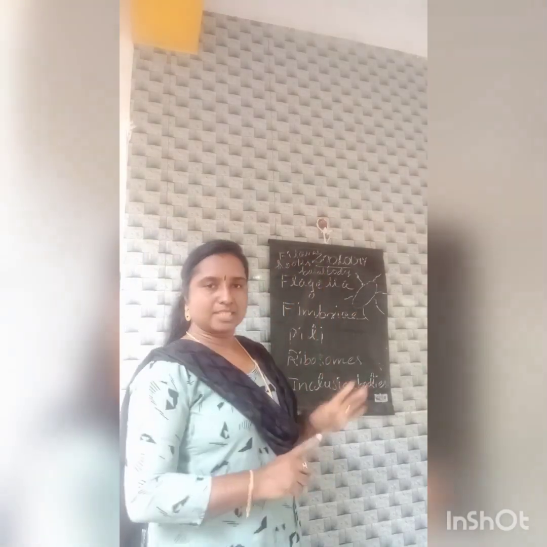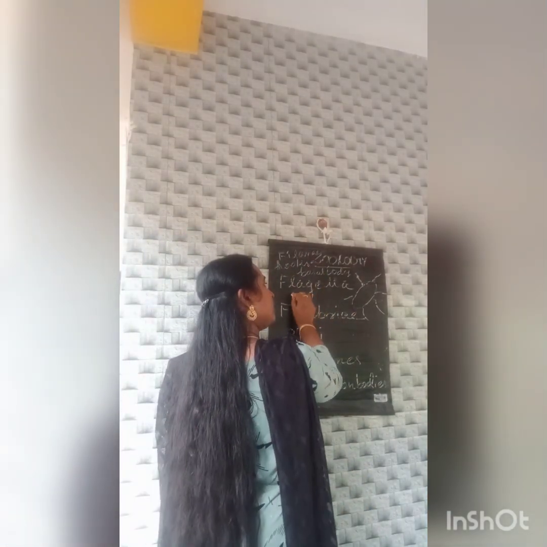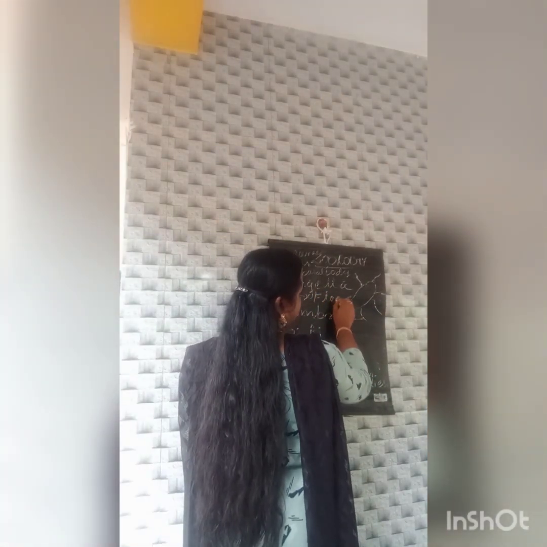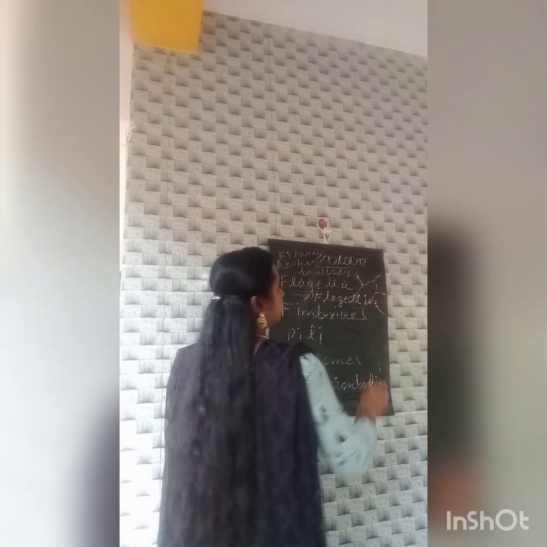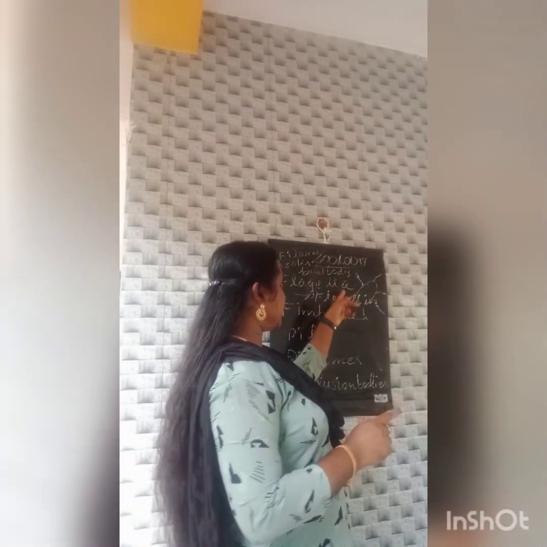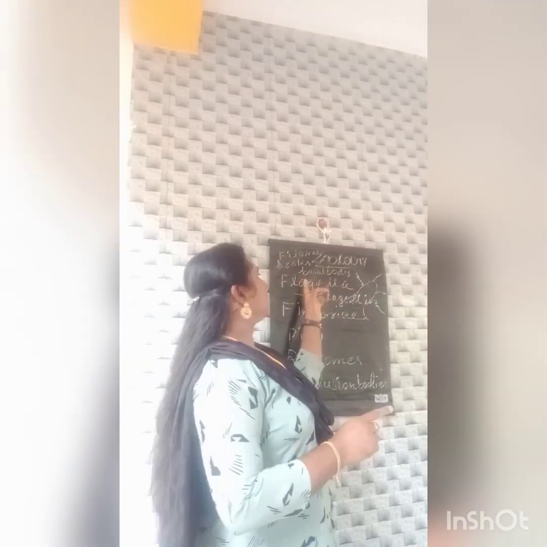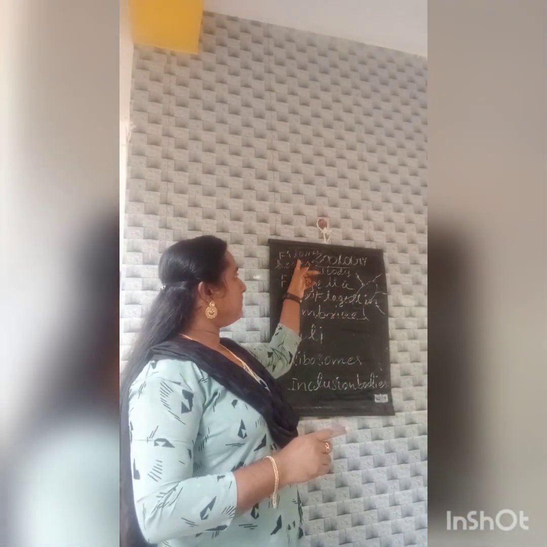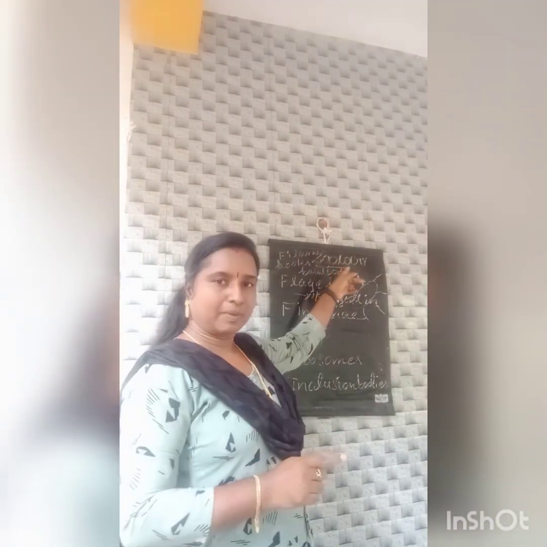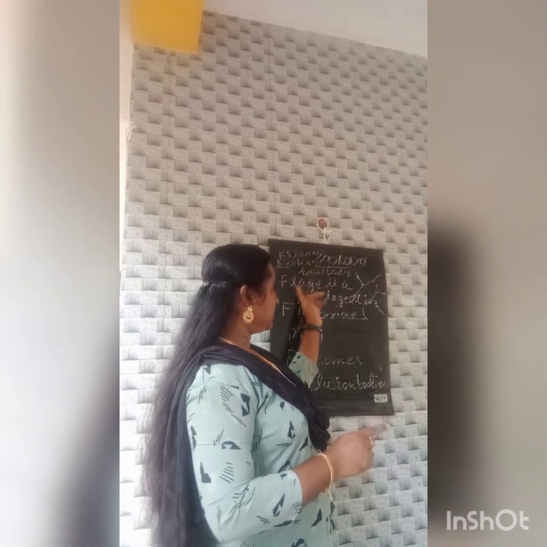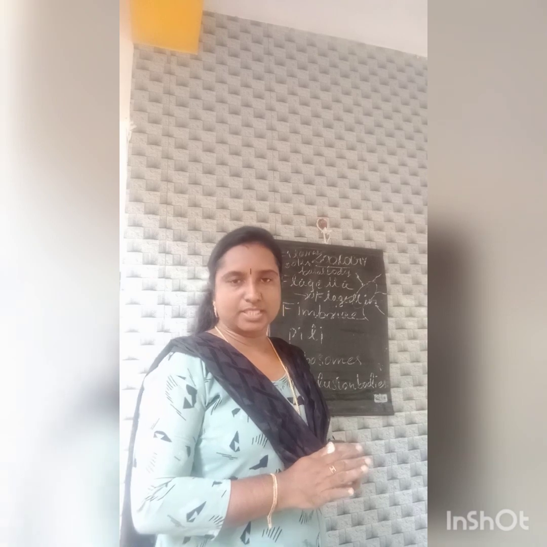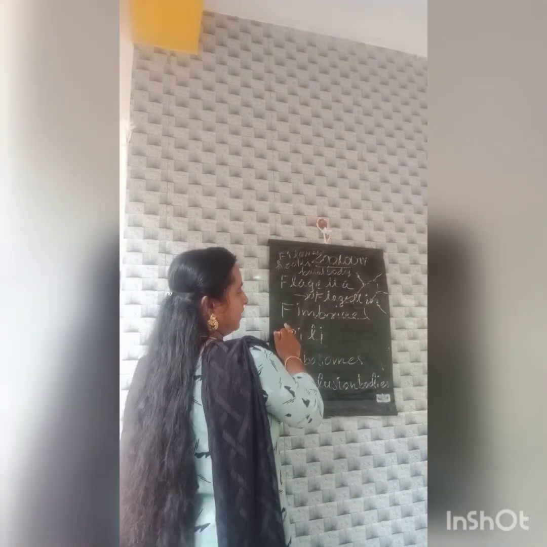The filament is the largest part, and the flagella is made up of one particular type of protein. That protein's name is flagellin. The flagella, which is the motile part, contains mainly three parts. The first one is the filament, next one is the hook, and the third one is the basal body. And the flagella is made up of a protein known as flagellin. What is that? Flagellin. And the next one, fimbriae and pili.